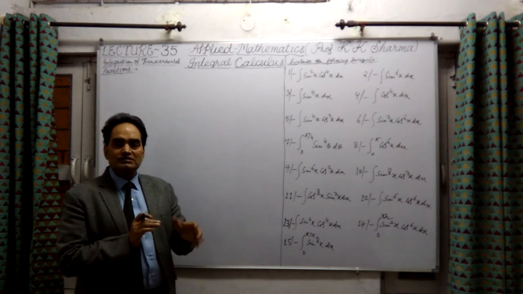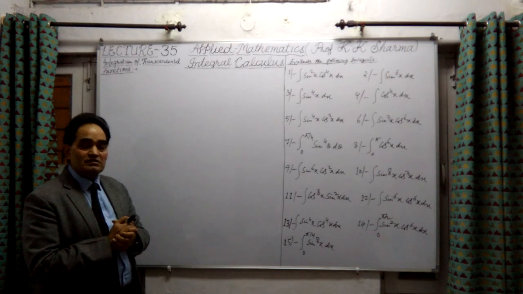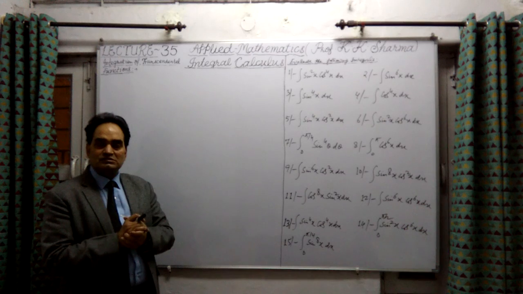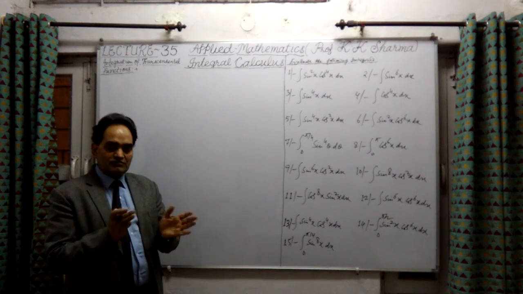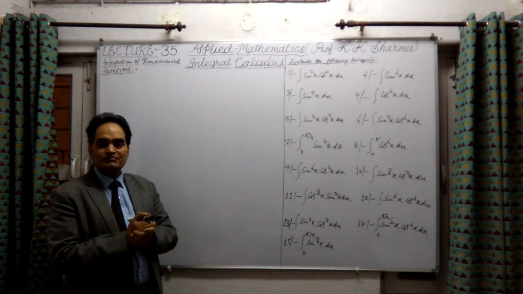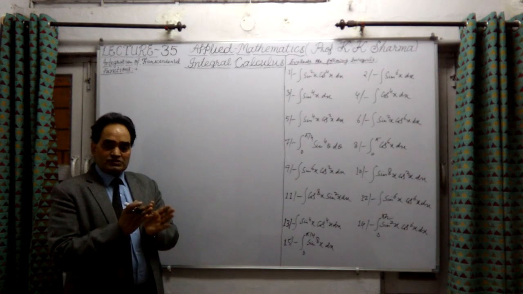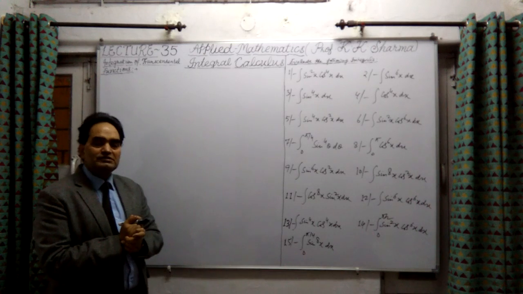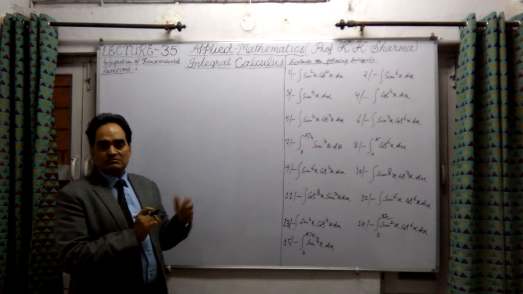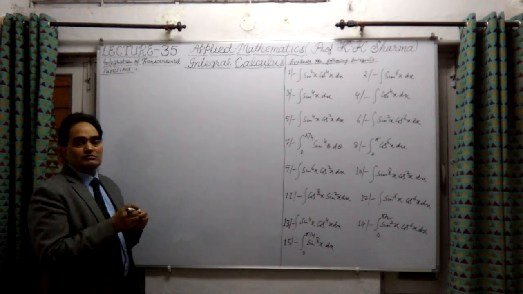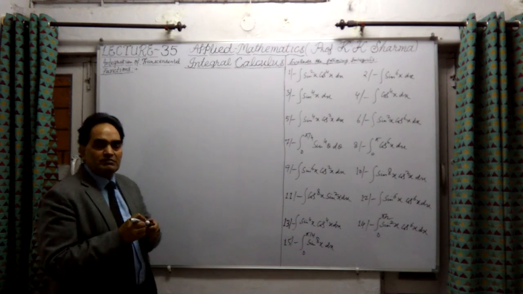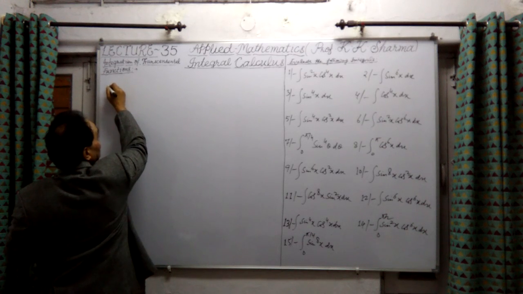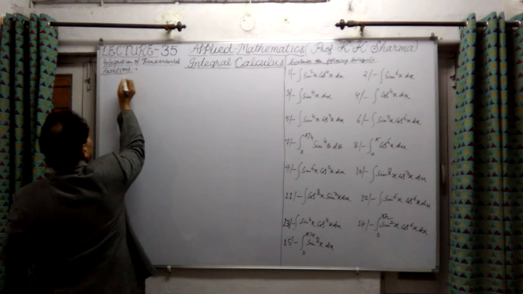Secondly, if there is multiplication of sine powers and cosine powers, after multiplying them we will get a combination of multiple angles of sine or cosine, and then integrate them by the formulae given. So today I'm talking about the integral of multiple angles, lecture 35.